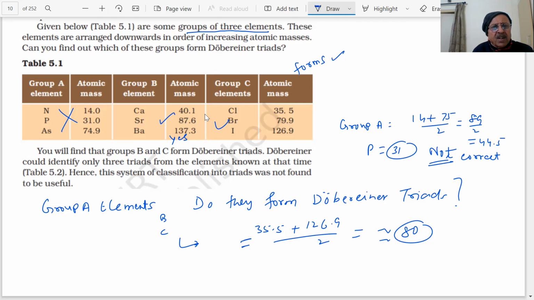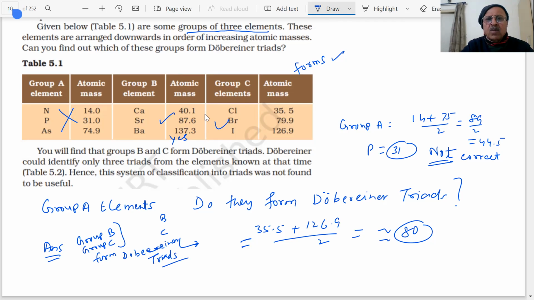So if such a question is given in the paper, that is the important question, our answer: group B and C form Dobereiner's triad, the law of triads. I hope there is no doubt about this one.